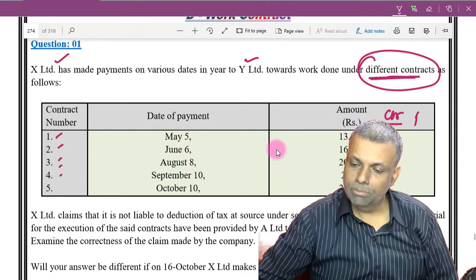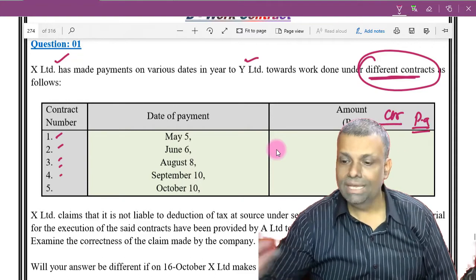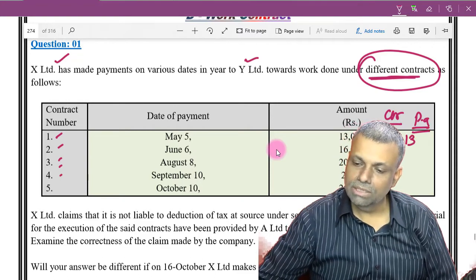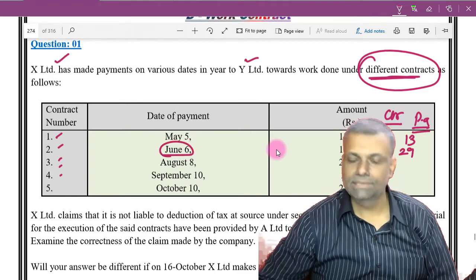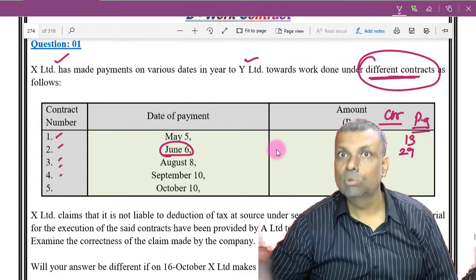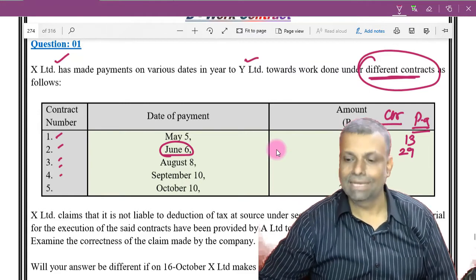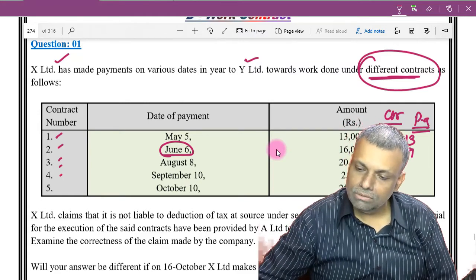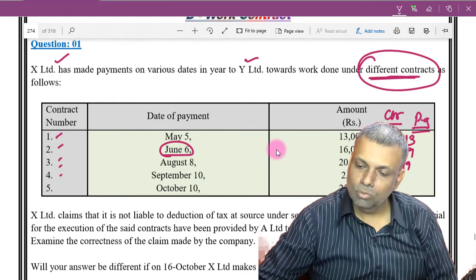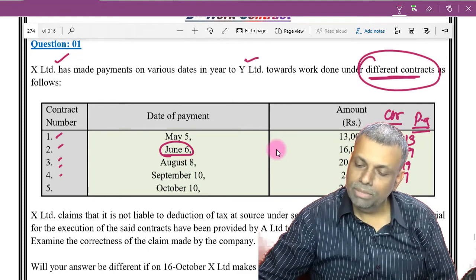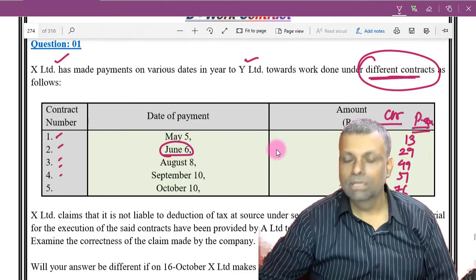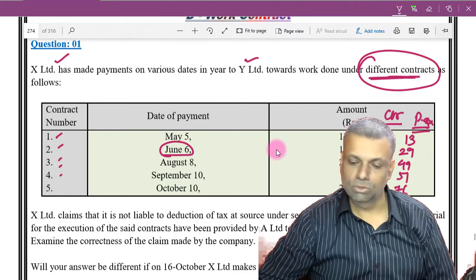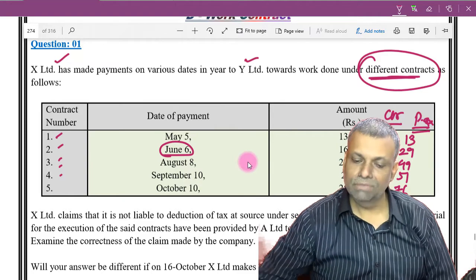Now see the per annum limit, that means your aggregate payment. First it is 13,000. Then 13 plus 16 becomes 29,000. So on June 6, when you are making the payment, your per annum total is going to be 29,000. Then you will pay 20, so it is going to be 49. Then you will pay 2, this becomes 51. Then you will pay 25, it will become 76,000. So even the per annum limit, you are not crossing in this particular situation. So that is the first analysis.